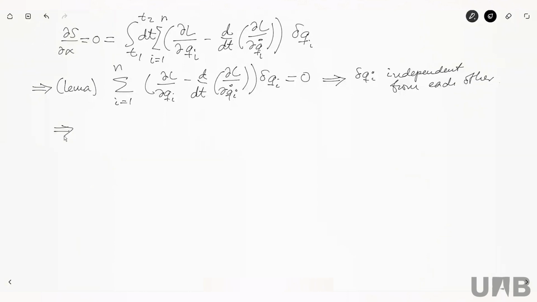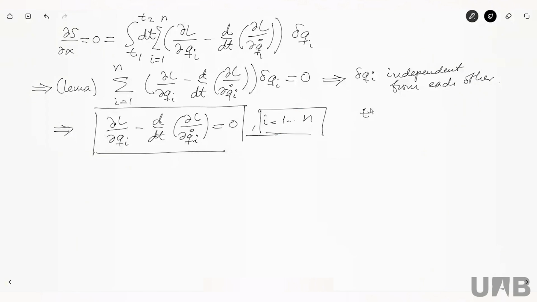And this means that it's not the whole sum that is zero, but each of the summands is zero. So it's the partial of L with respect to q_i minus d/dt of the partial of L with respect to q dot i, and this is zero for all i from 1 up to n. And these are indeed the Euler-Lagrange equations of motion. So now we have derived the Euler-Lagrange equations of motion.